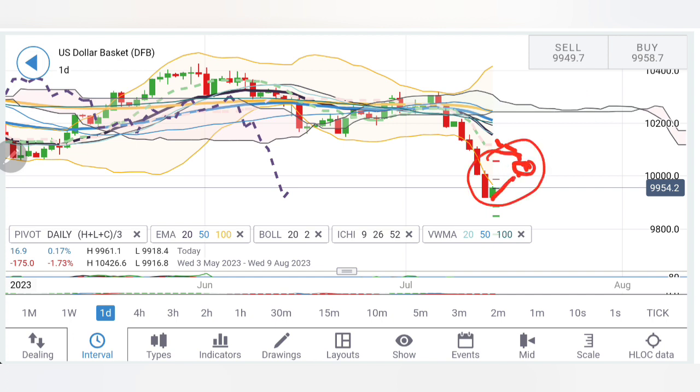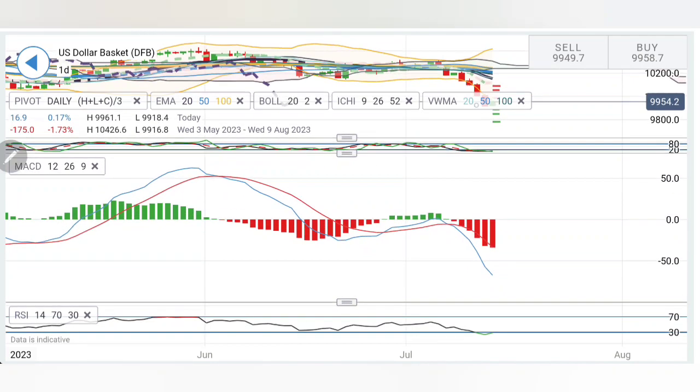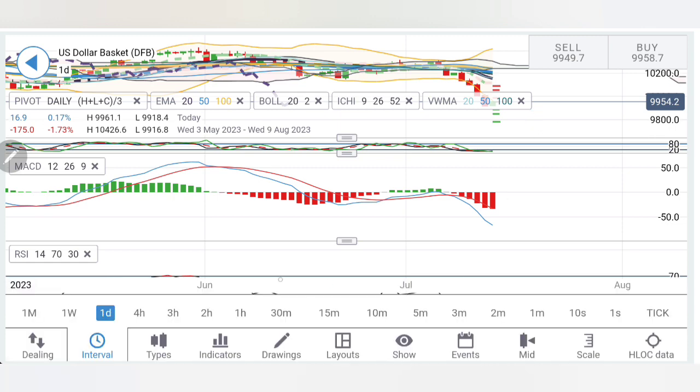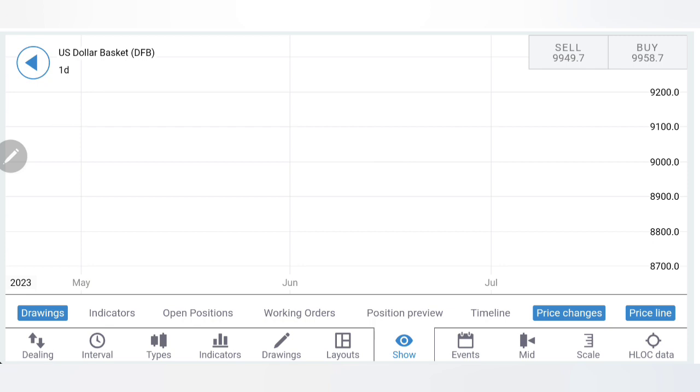So more or less we may see retracement, but it is going to be a retracement, not a reversal, till the time it stays below 102, and it can also continue with the bearish bias for a little while. Yes, it is trading outside Bollinger Bands. We may see a little pullback on the upside. Stochastic is oversold. MACD is extremely divergent and bearish. It must try to pull back a little up. RSI is oversold. So on the daily charts we may see a little pullback, but it will not try to breach past 102.